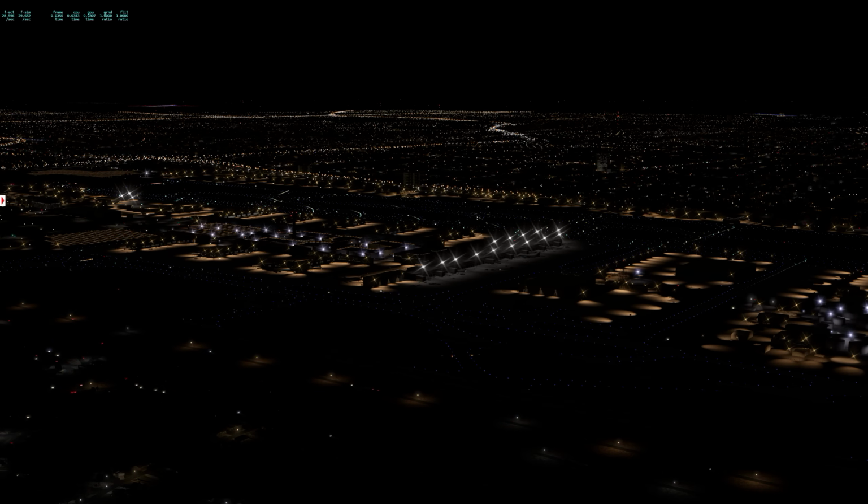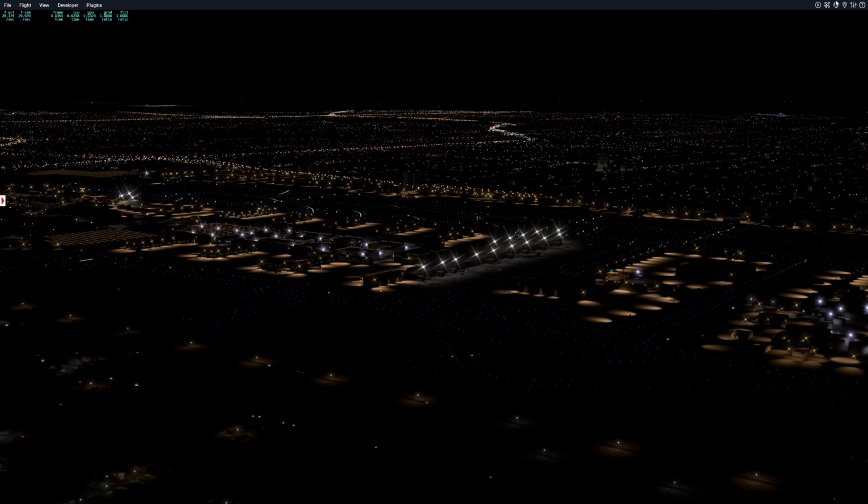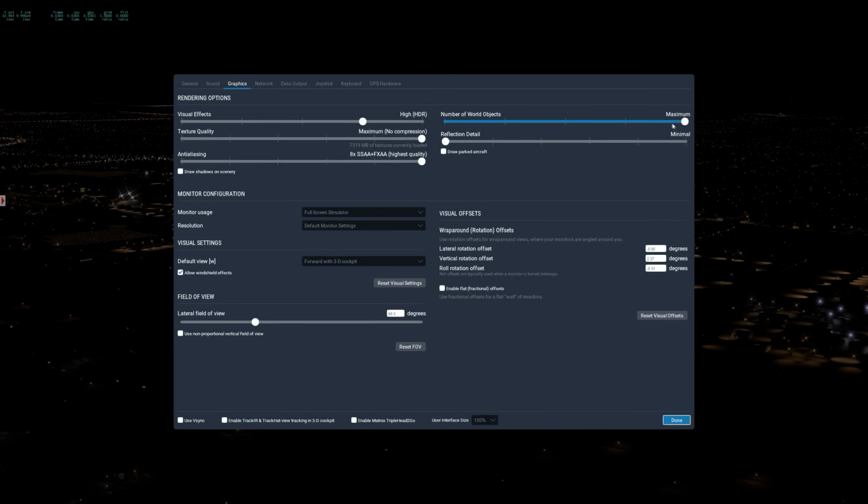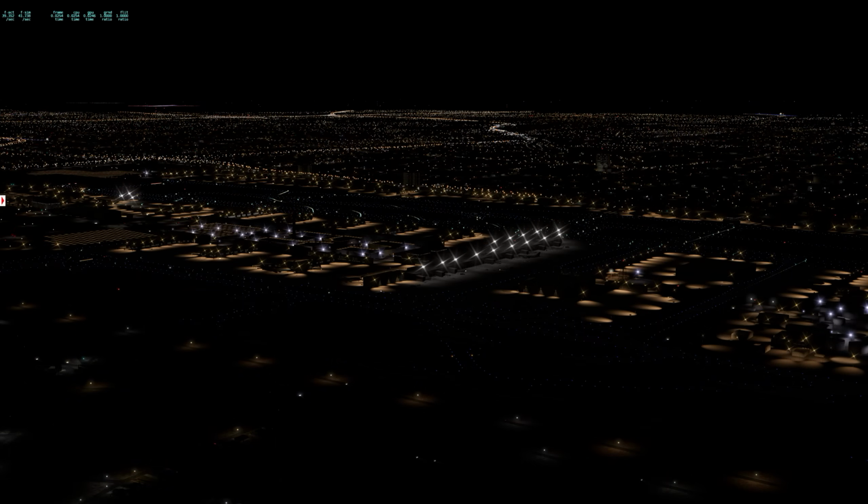What I'm going to do is change the settings back. I'm going to leave the scene exactly where it is now, and we're going to change it back to the previous settings to see how much difference we get during nighttime as well. So let's come back here and put this back on high and say done. As you can see, we are now back to about 38, 39 frames from 25 frames, 24 frames. So the difference in performance is quite significant. And of course, this is because, remember, it's all four sliders being pushed all the way to the right.